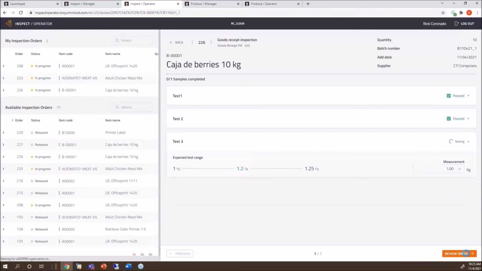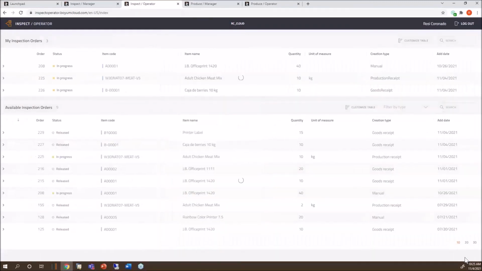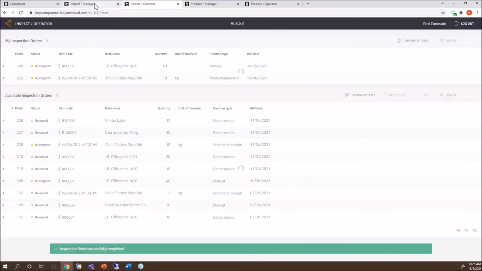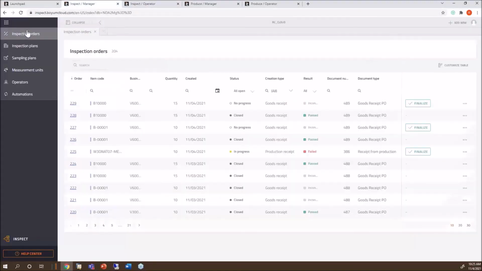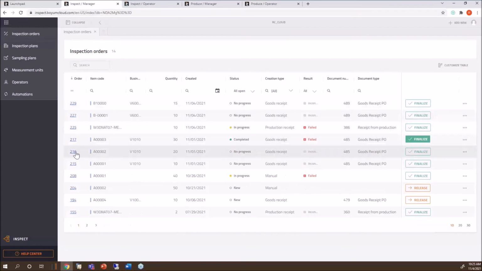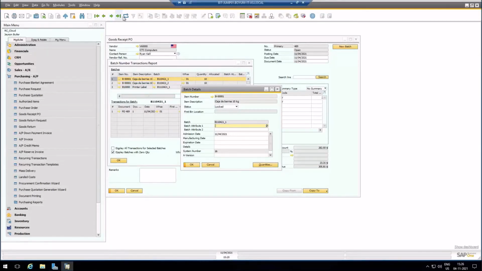And I could do this all day long because it works so well. Oops. Oh, I only did 1. All 3 passed. Complete order. 226. If you go here from the manager screen, it will be gone. It's gone because it passed, and I said close it out. Go back to SAP. I'm going to refresh it. I left it open. Watch this. It's going to change the lock to release. Beautiful. It works like a charm.